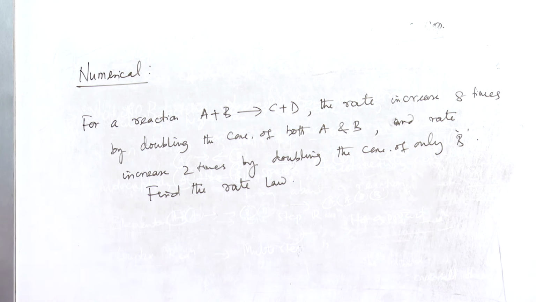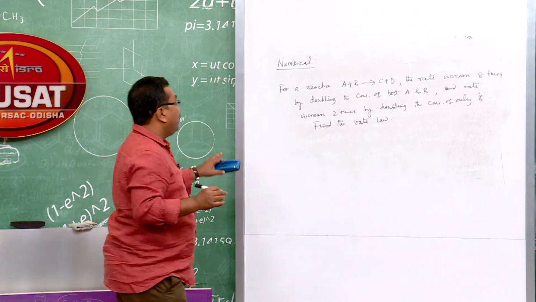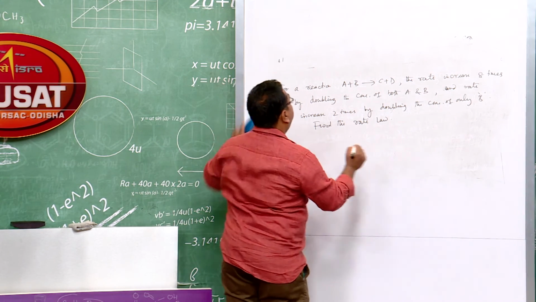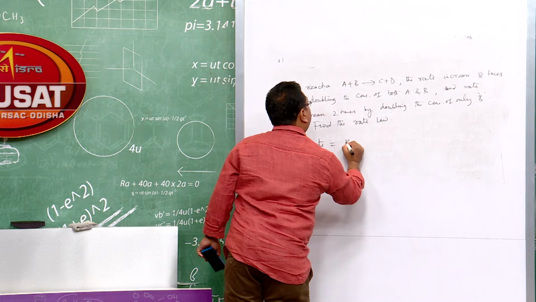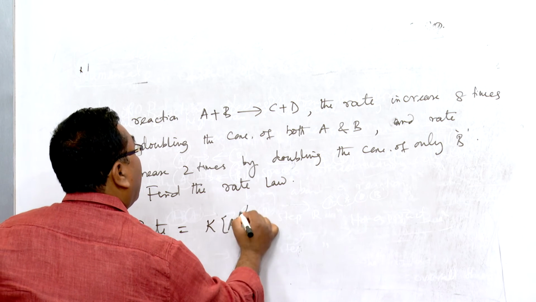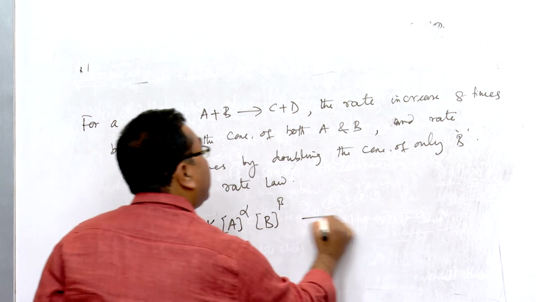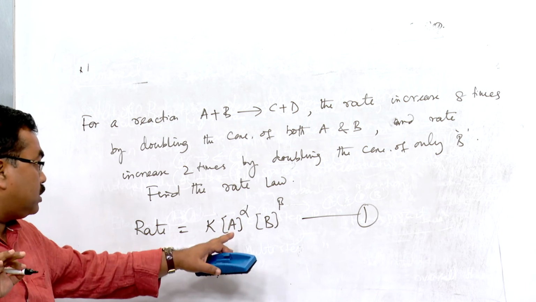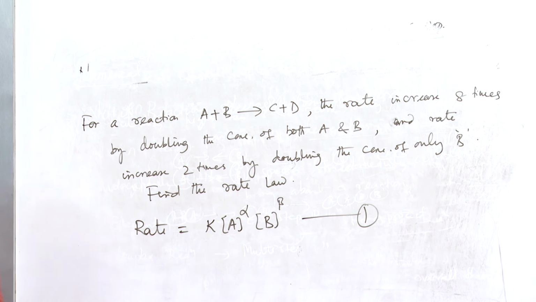Write down the rate law, or find the rate law. What will be the rate law? So this is the question. Rate law means you have to express it in this way: rate is equal to k A to the power alpha B to the power beta. So this is, let us say, question number 1. If I can solve this problem for alpha and beta, I can write the rate law or rate equation.